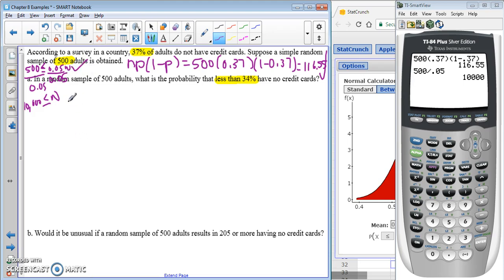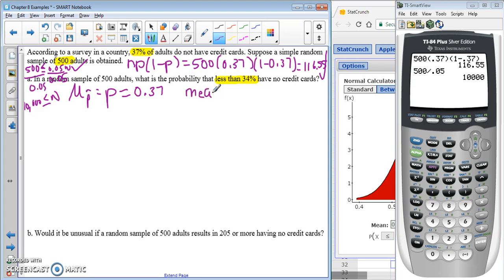So that condition is also met. Now we're going to look at our mean and our standard deviation. Our mean here, mu sub p hat, is just p, which is 0.37.